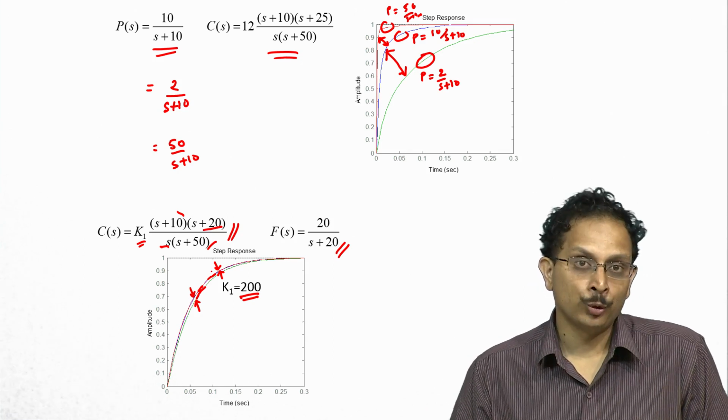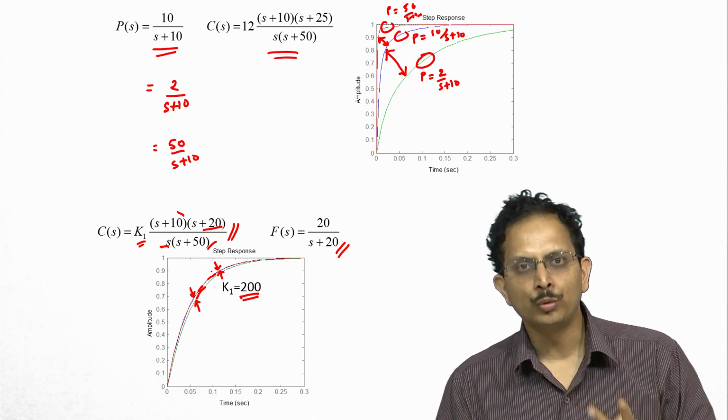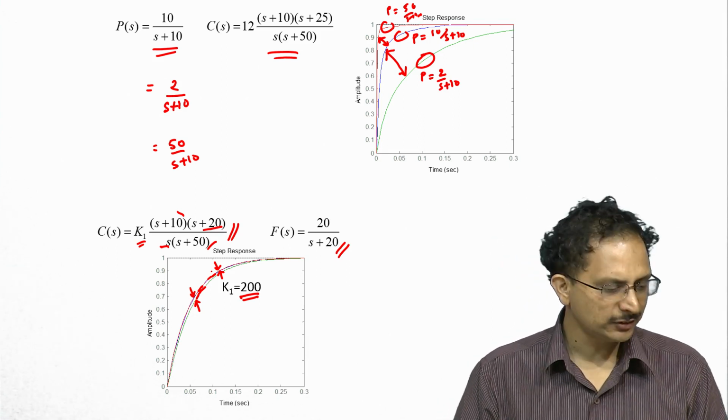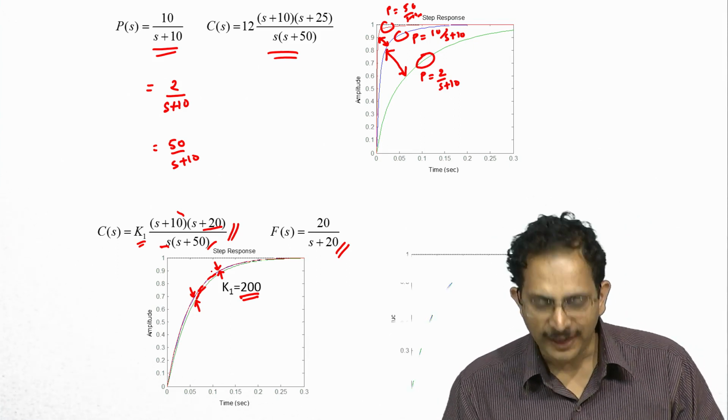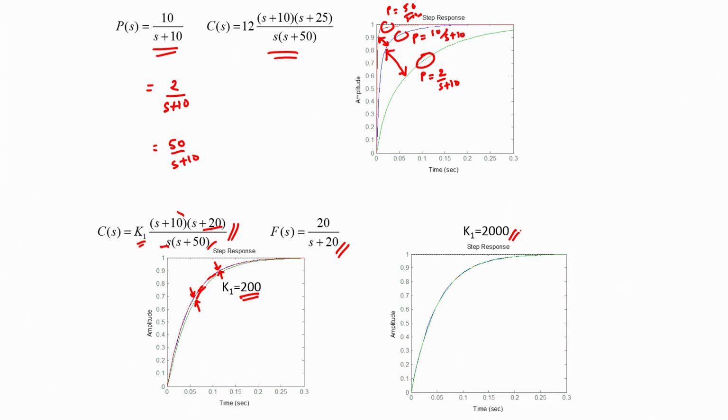Now we can expect to do even better if we have higher gain. We have a system with only 2 closed loop poles, and the root locus analysis indicates that the system can never be destabilized, and therefore we can pick an even higher gain for our controller. In this case I have chosen a gain of 2000, and you can see that all the 3 responses, the response of the closed loop system when the plant's gain is 10, when it is 2, and when it is 50, all exactly overlap. So it is as though the closed loop system does not recognize the fact that there is such huge variation and uncertainty associated with the plant's dynamics.